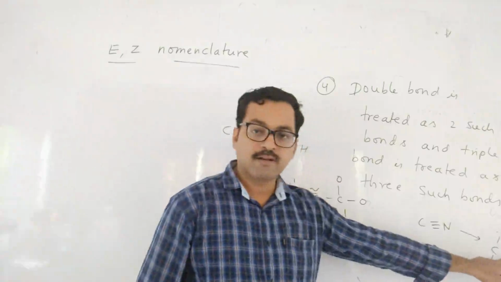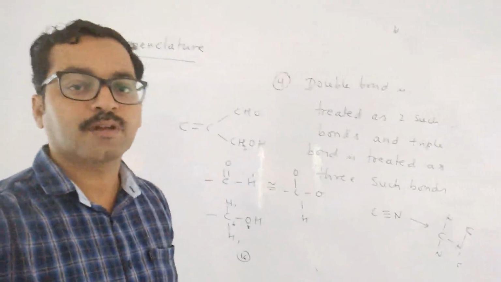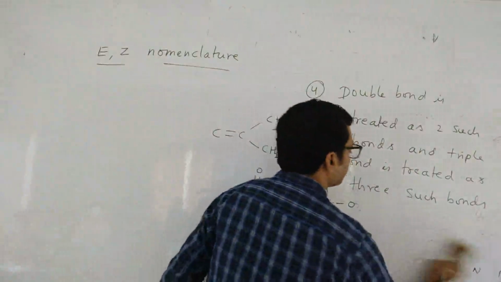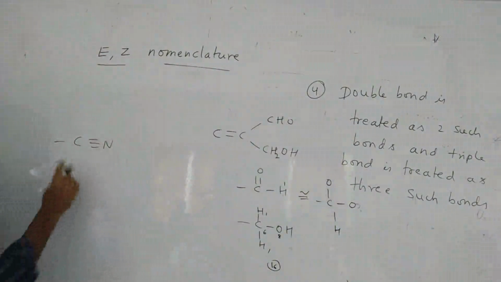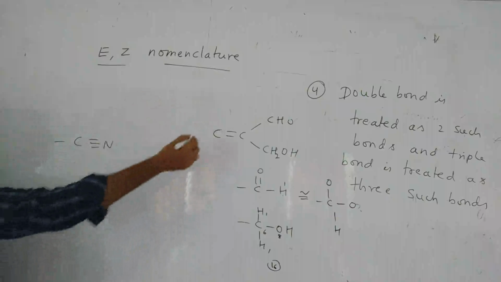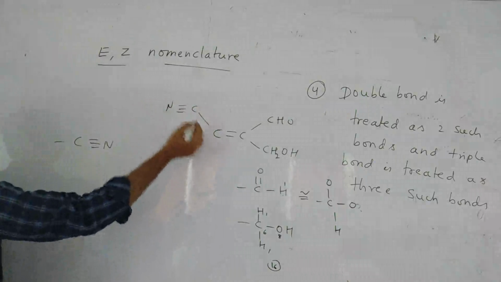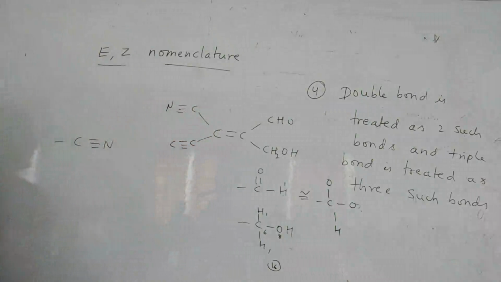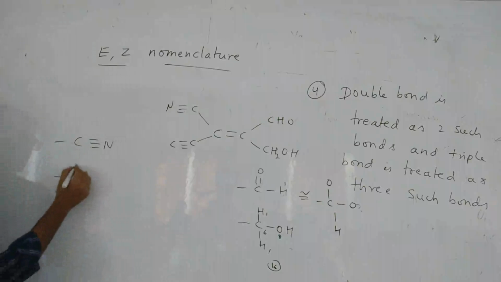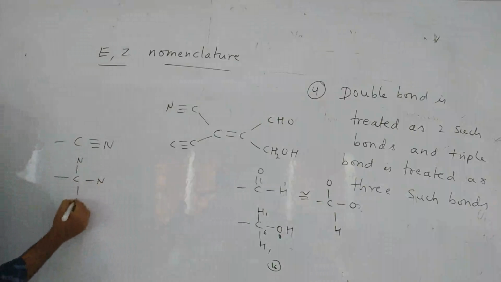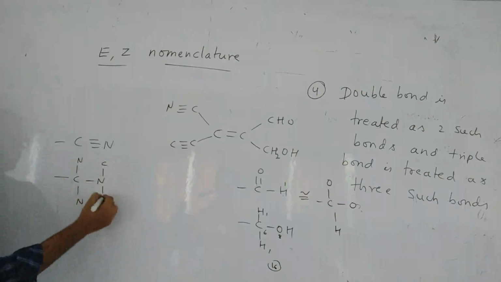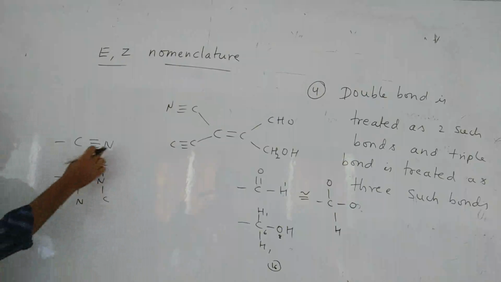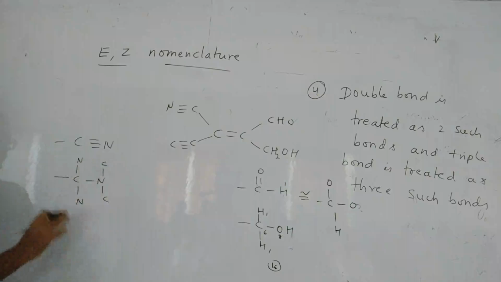Not only for carbon, carbon has 3 things. I will write here. Suppose C triple bond N is there. So what do you have to consider for this? C triple bond N is connected to one of the carbons like this, and here suppose C triple bond C is there. Then which should be given most priority? C triple bond N is treated as 3 such bonds, no? N, N, N. And again for this N also, C, C. Meaning N is connected to 3 C bonds. Like this you have to consider.